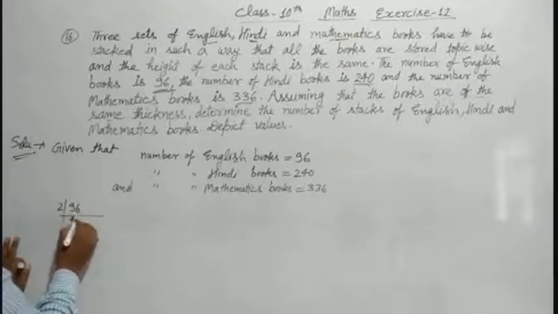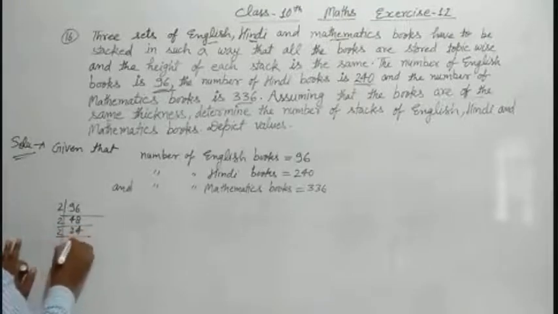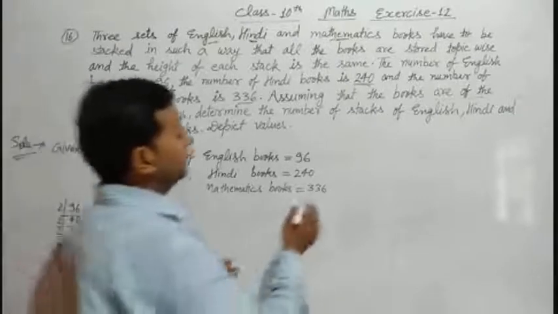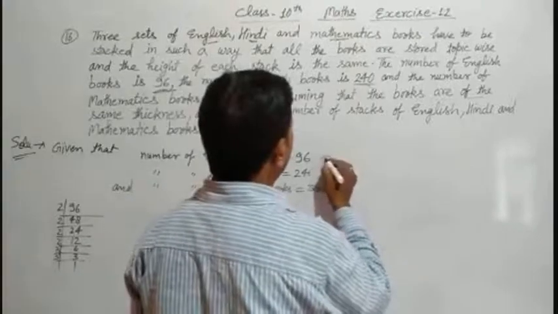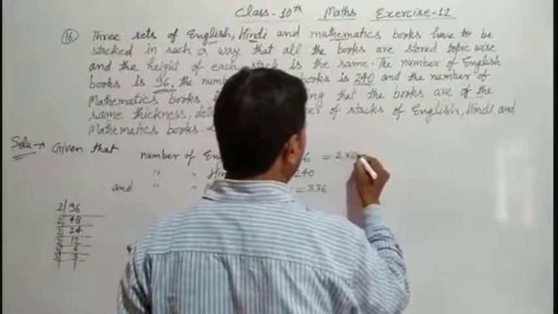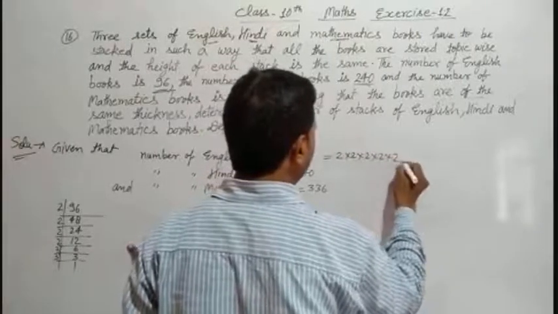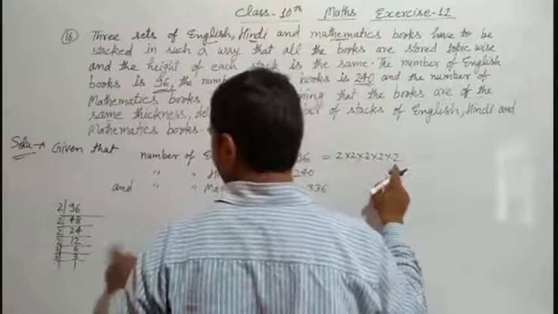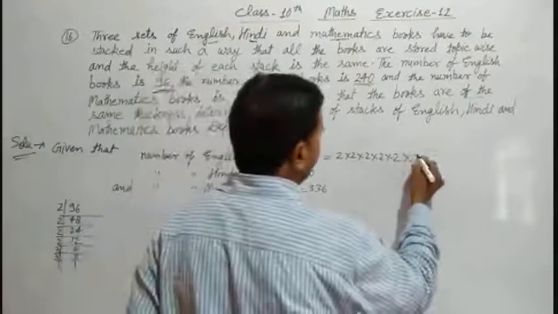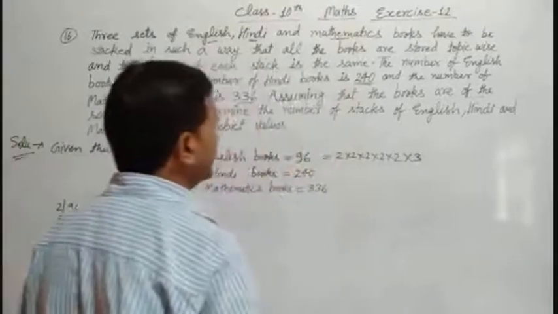2 into 48, 2 into 24, 2 into 12, 2 into 6, 3 into 3. It means we can say 96 is equal to 2 into 2 into 2 into 2 into 2, 5 times, and into 3.